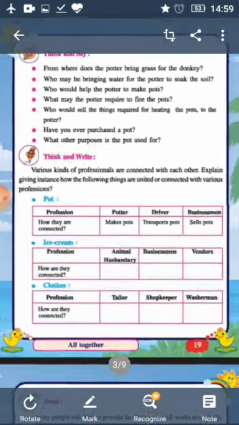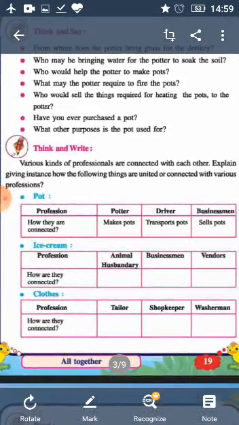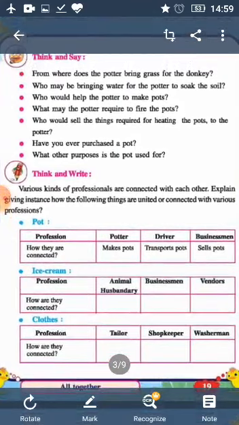Now, children, here please write the numbering so it will be easy for you. So come to question number 1. From where does the potter bring grass for the donkey? So the potter may bring grass from nearby places around the house where some ground is there and where the grass grows.